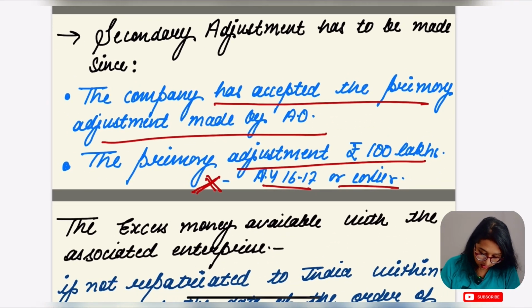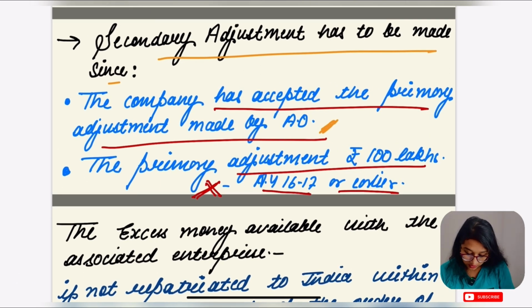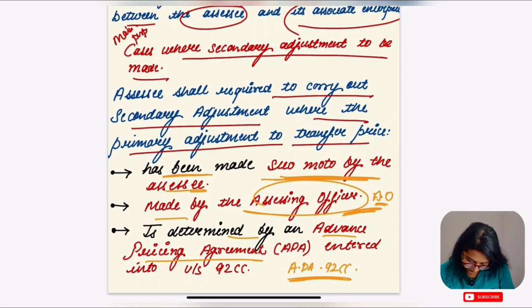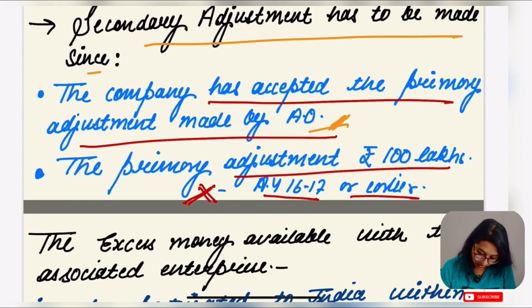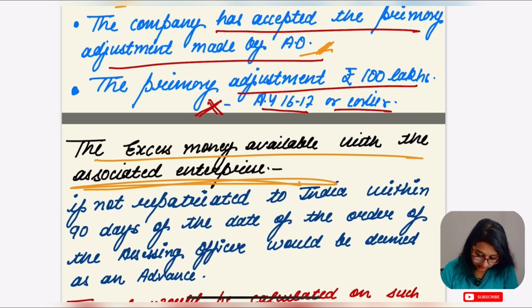I also told you that secondary adjustment has to be made since the company has accepted the primary adjustment made by the assessing officer. This was also one of the conditions. And the primary adjustment is of 100 lakh or more, and it should not be of assessment year 16-17 or earlier. Now the excess money available. What is this topic saying?